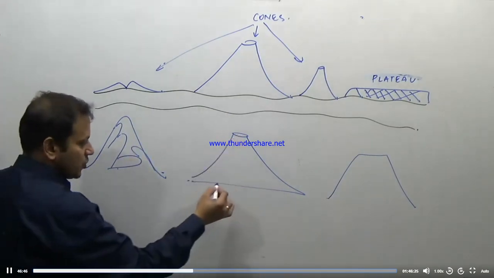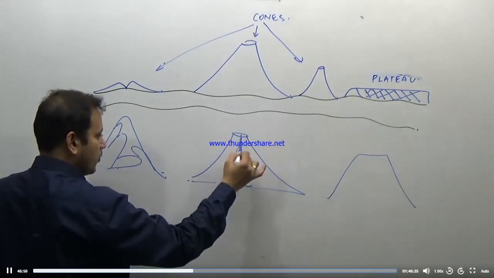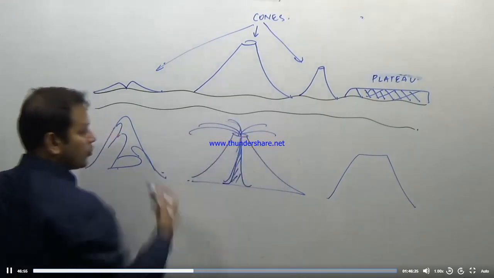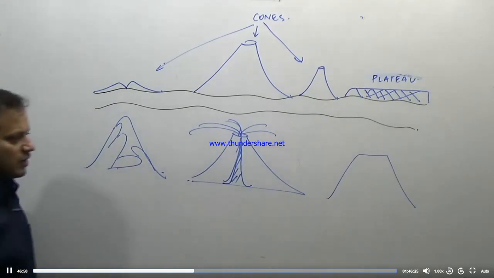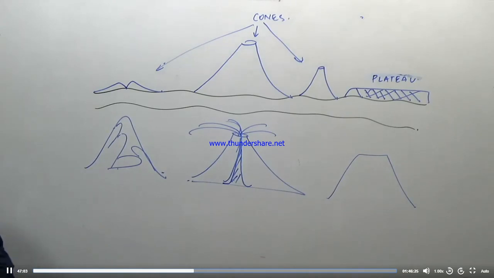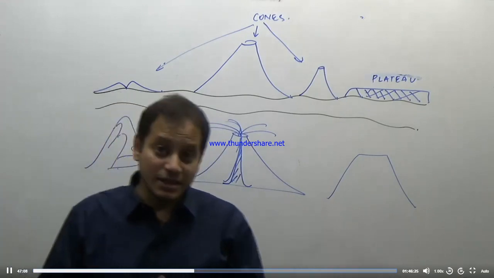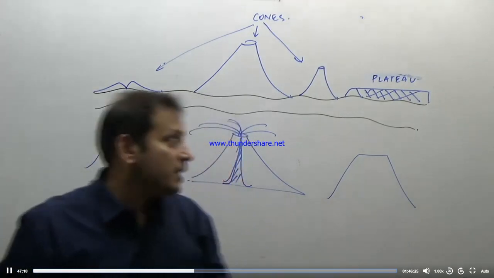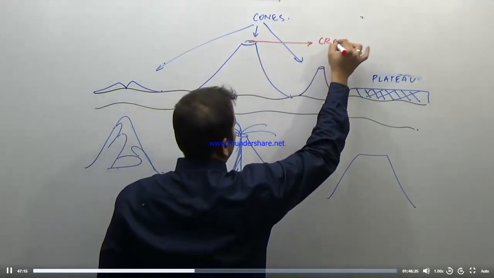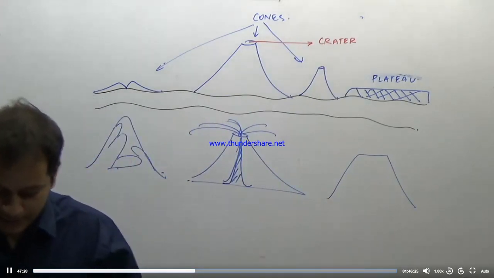What does this show? Even if the mountain is a fold mountain or block mountain, due to volcanic activity the top of the mountain has blown away, and through it the volcanic gases come out. This is shown as a fold mountain. So any kind of volcanic mountain will have a depression in the center of the mountain. This is known as a crater or volcanic crater.